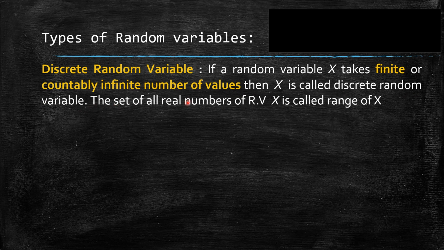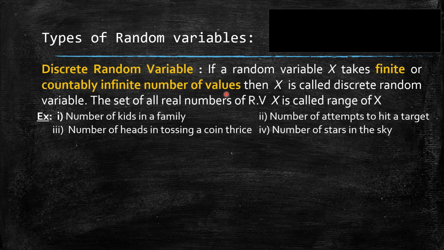All of you know that the set of all real numbers that the random variable x takes is called the range of x. So for a discrete random variable, the range of x is finite or a countably infinite number of values. For example, number of kids in a family, number of attempts to hit a target, number of heads in tossing a coin thrice, or number of stars in the sky, countably infinite number of values.